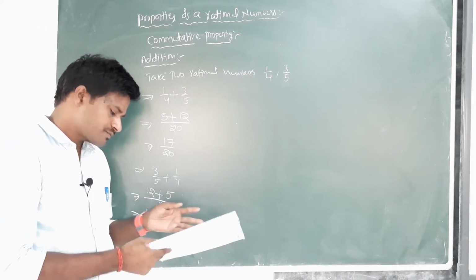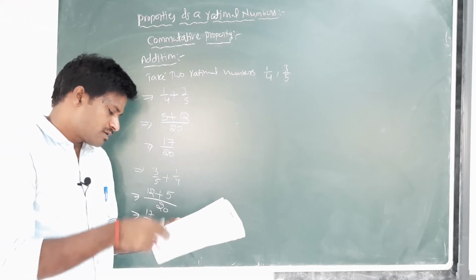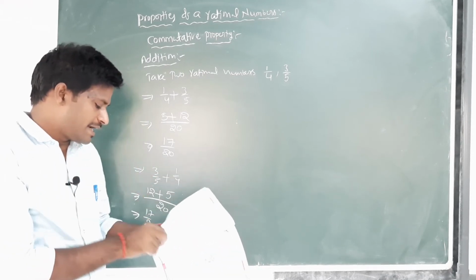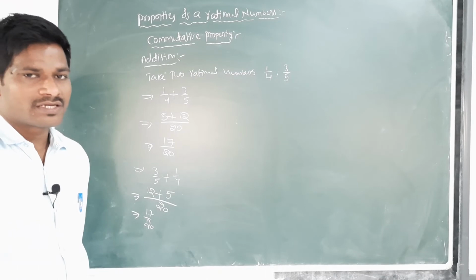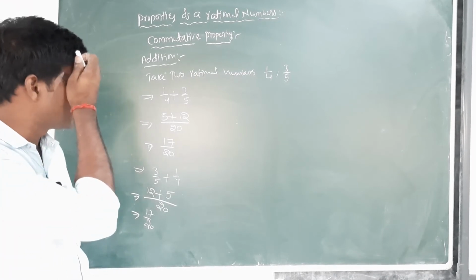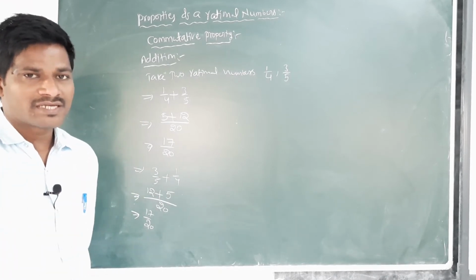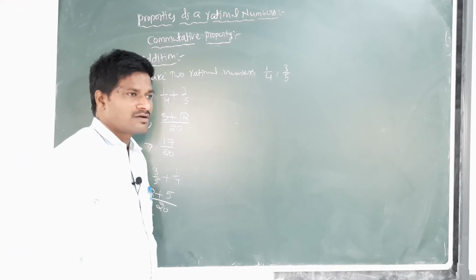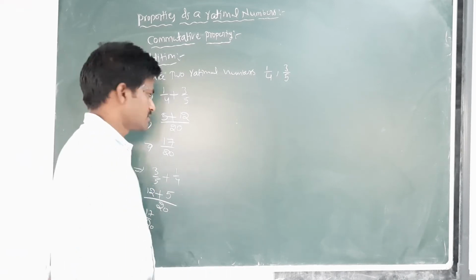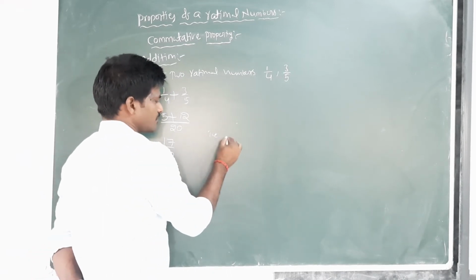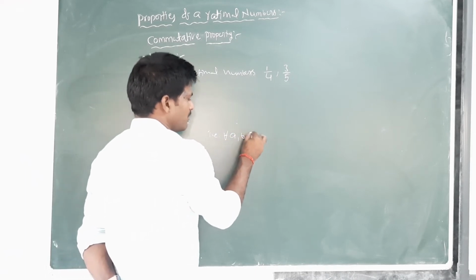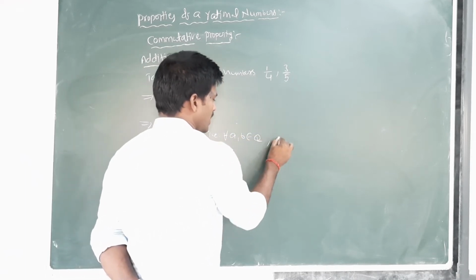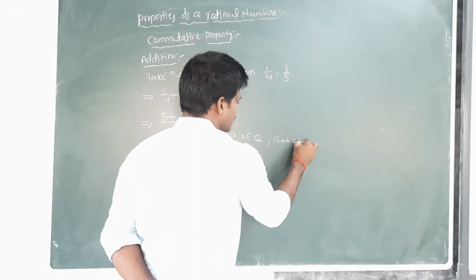So the addition is commutative in the set of rational numbers. That is, for all a, b belongs to Q, a plus b equals b plus a.